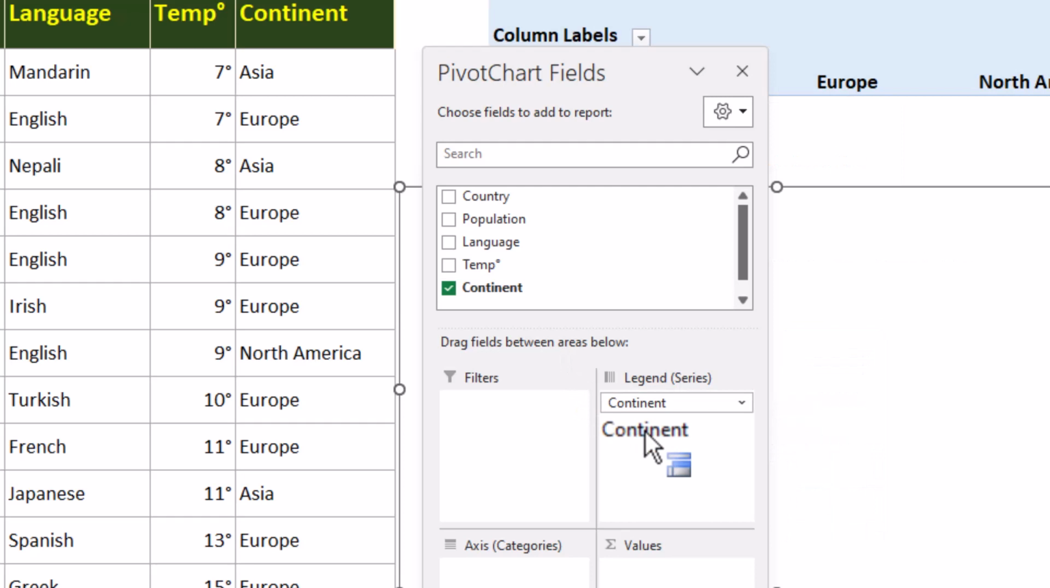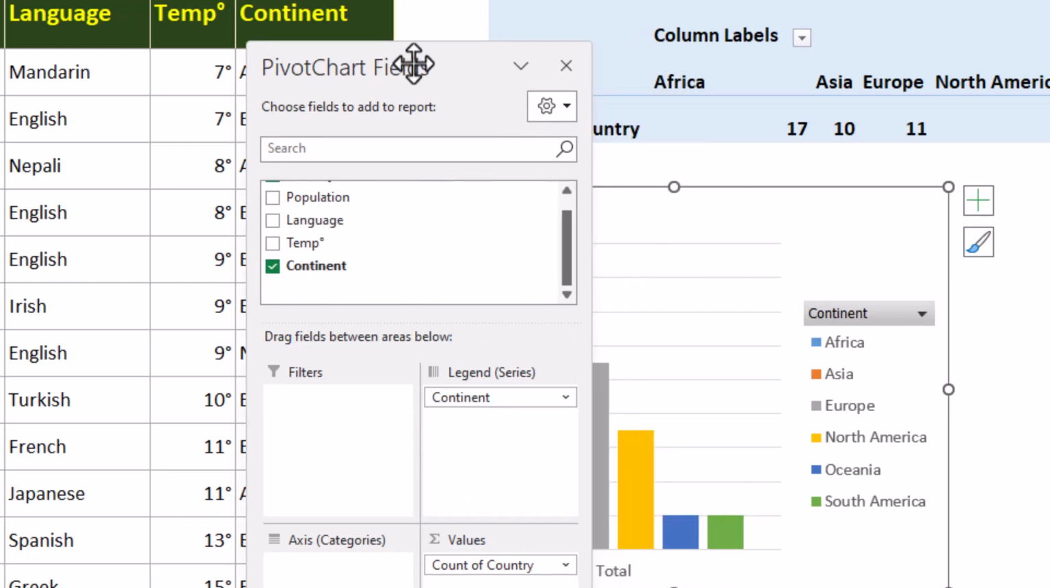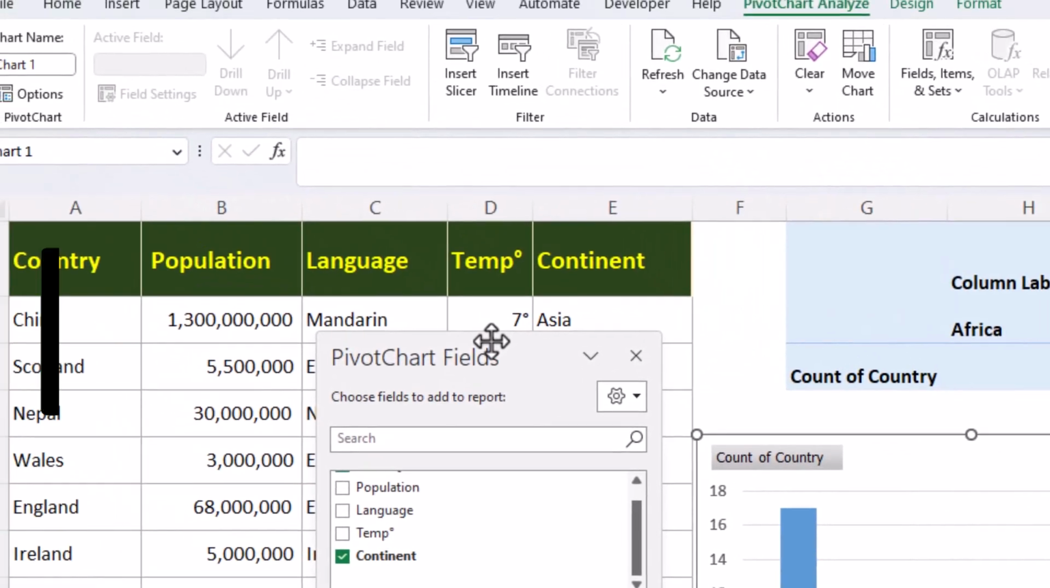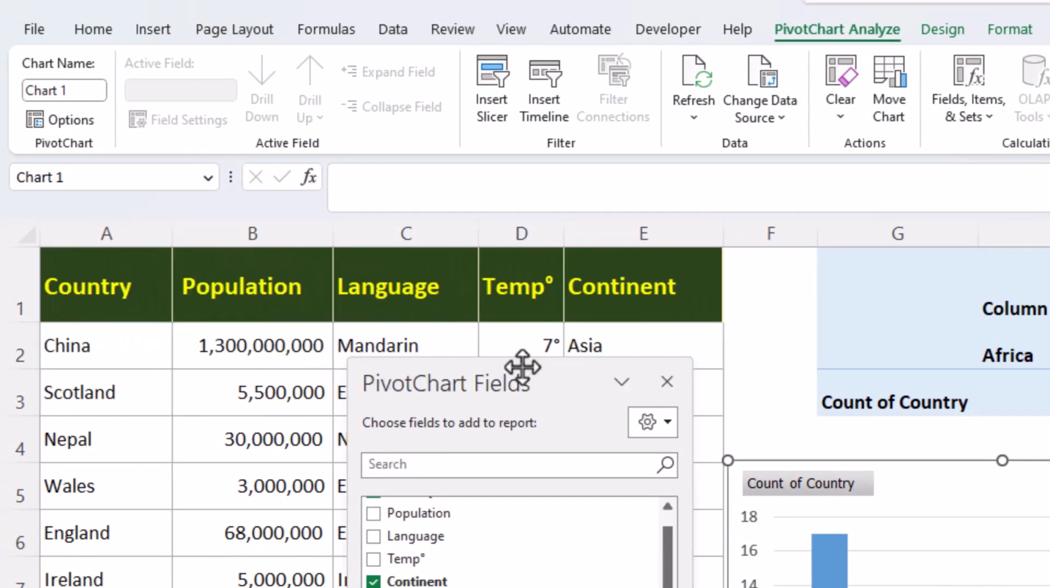And within each continent, we want Excel to count the number of countries. Let's drag the country field to the values box. And we can see that Excel in fact builds a pivot table in the background. The pivot table is based on our original data, and then the pivot chart is simply looking at the pivot table. Let's add a title for our chart.